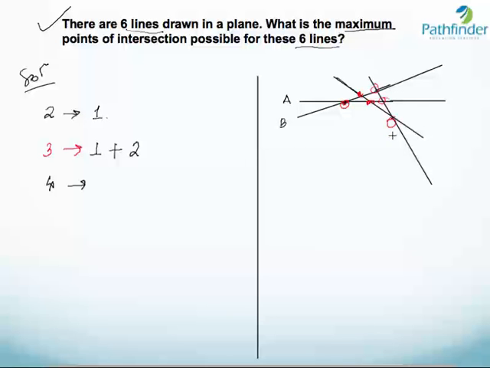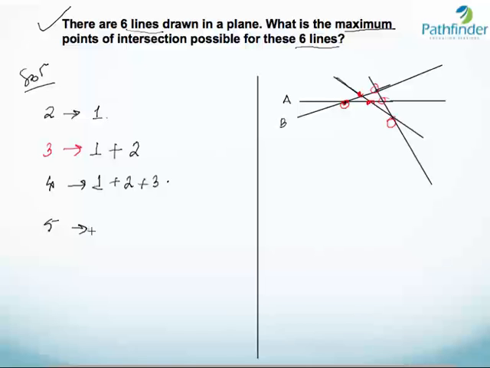So the 4th line when drawn was able to create 3 additional points of intersection. So we already had 1 plus 2 points of intersection when there were 3 lines. With the addition of the 4th line, there are 3 more points of intersection.